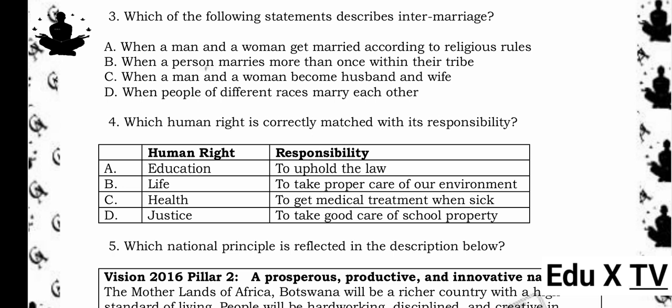4. Which human right is correctly matched with its responsibility? Human right, responsibility. A. Education: to uphold the law. B. Life: to take proper care of our environment. C. Health: to get medical treatment when sick. D. Justice: to take good care of school property. The answer is B. Life: to take proper care of our environment. Reason being, the right to life is linked to responsibility for protecting the environment, which sustains life.